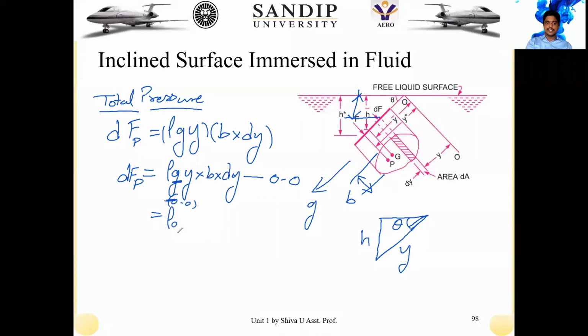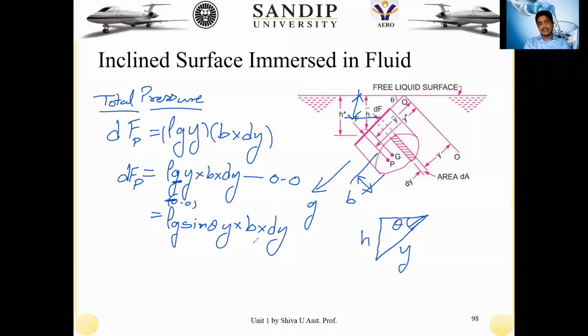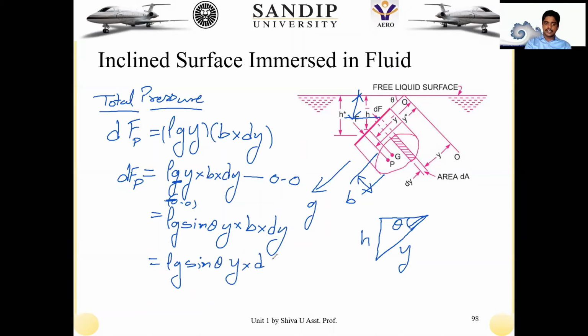Then the g component here will become g sine theta into y into b dy. This can be written as rho g sine theta into y into dA. But here my interest is to replace this y with respect to h, because I want to get it in terms of the free surface location.